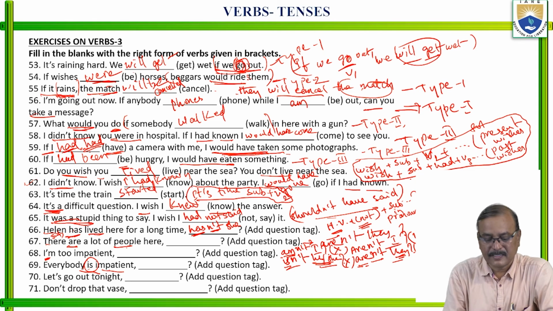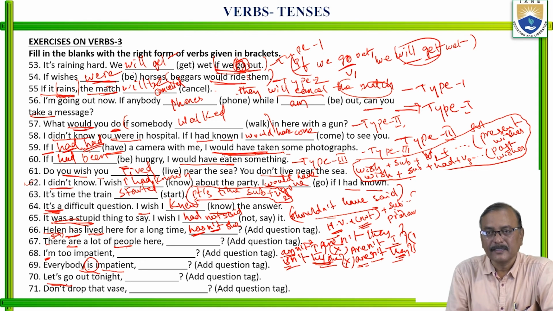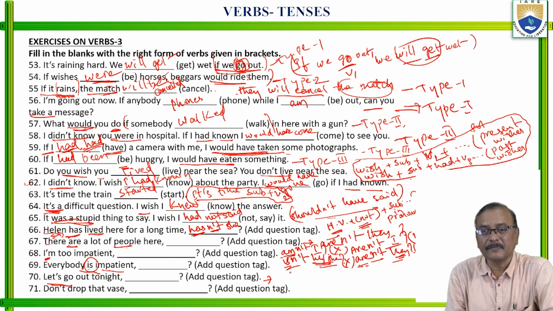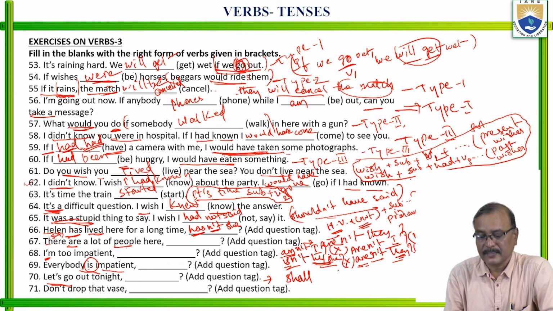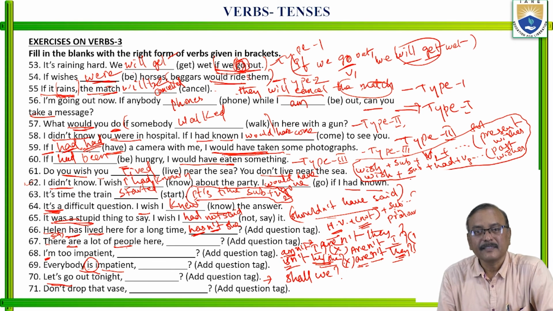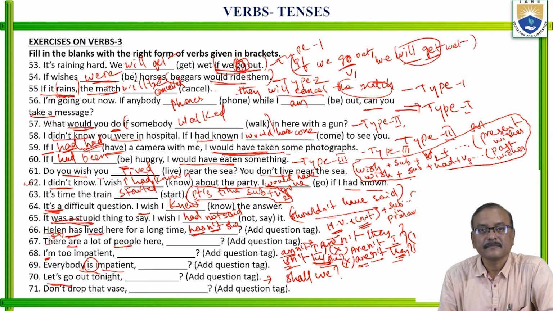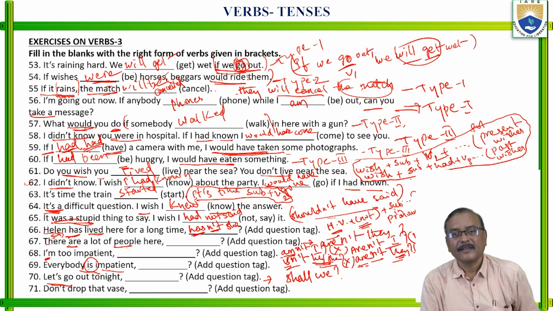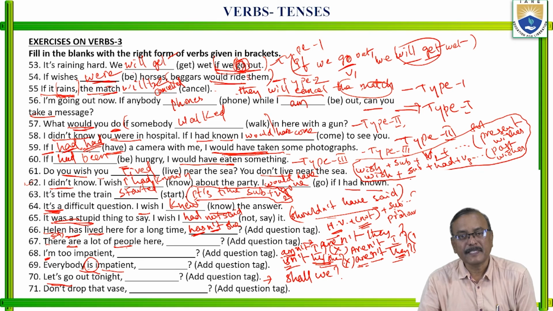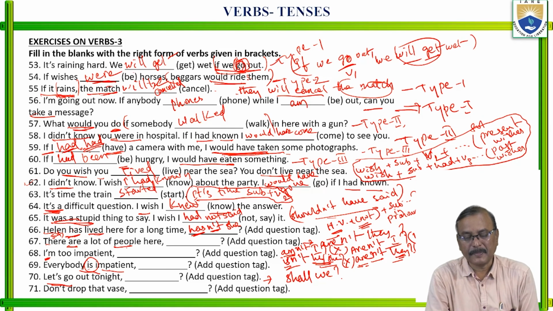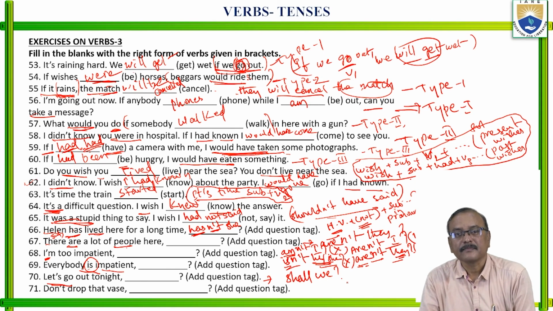Whenever there is a let's, the helping verb should be shall only, and don't go with a negative question tag in this case. Let's go out, shall we? That's it. Whenever we see a statement like let us plus V1, the question tag will be shall we.